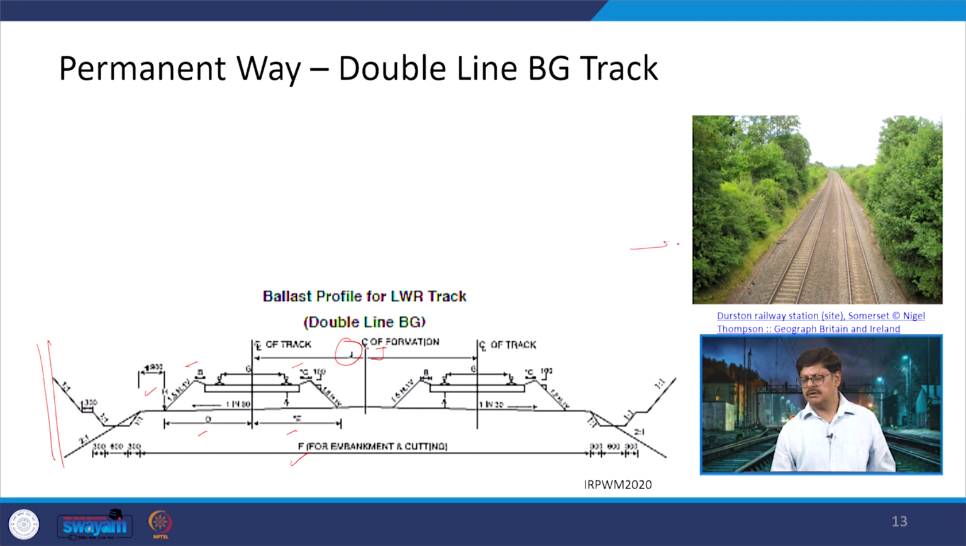You can see here on the right hand side the two tracks which are being laid parallel to each other, and that is what a double line broad gauge track is that we are talking about at the moment.